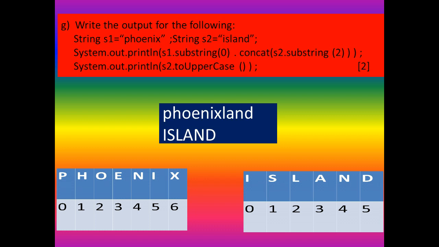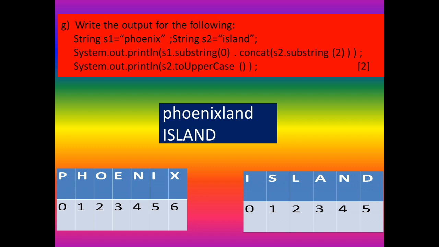Question G. Write the output for the following. String S1 equals phonics and String S2 equals island. First question: System.out.println(S1.substring(0).concat(S2.substring(2))). Second question: System.out.println(S2.toUpperCase()). Here we can see two strings: S1 is phonics and S2 is island. I displayed two tables here, the first for phonics and the second for island. We can see the index numbers of these strings also. Using these index numbers, we can easily find the answer.